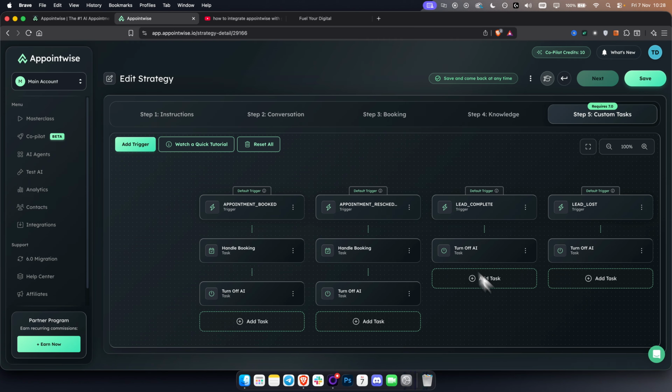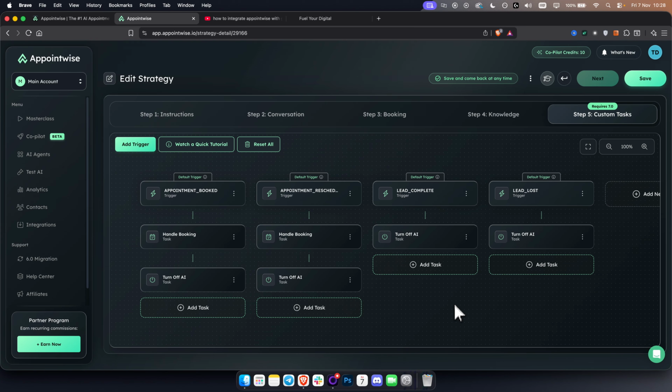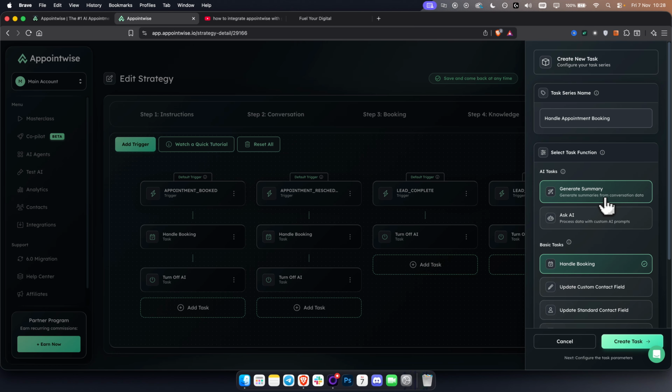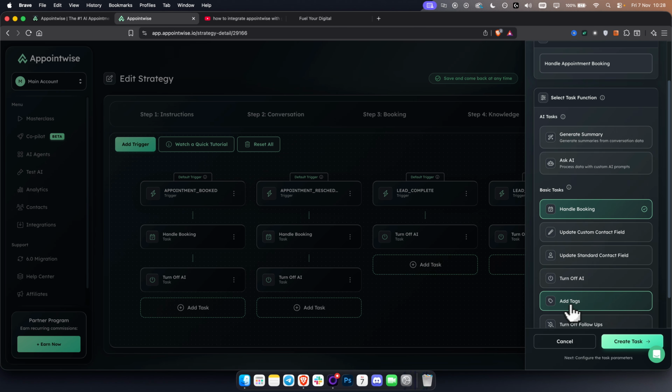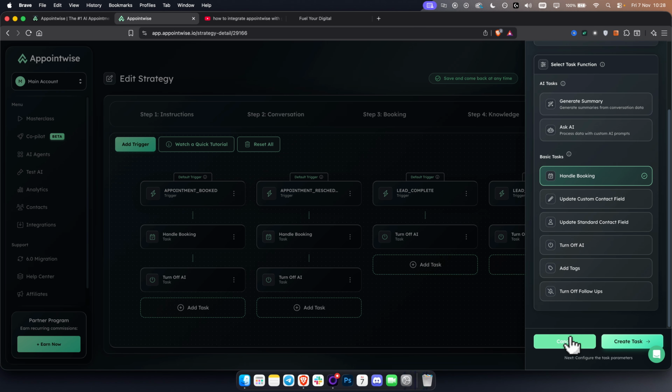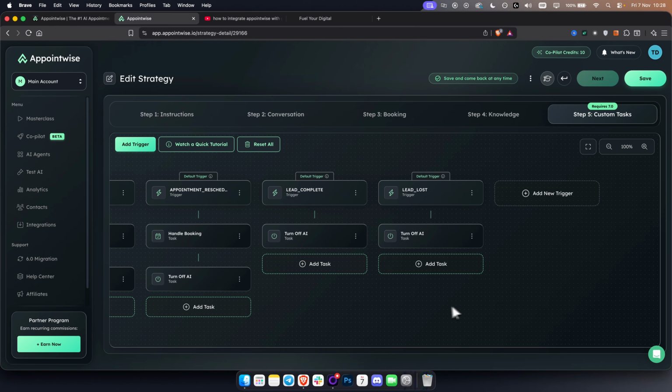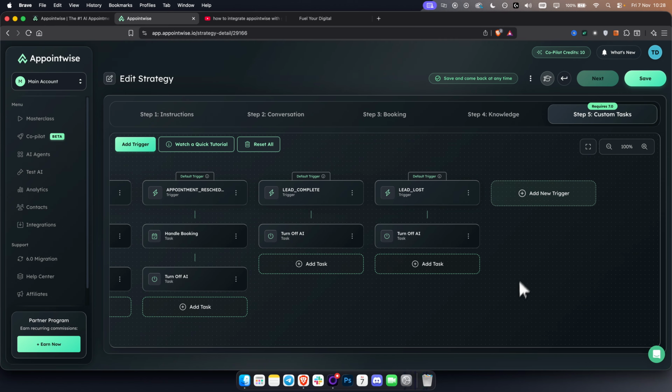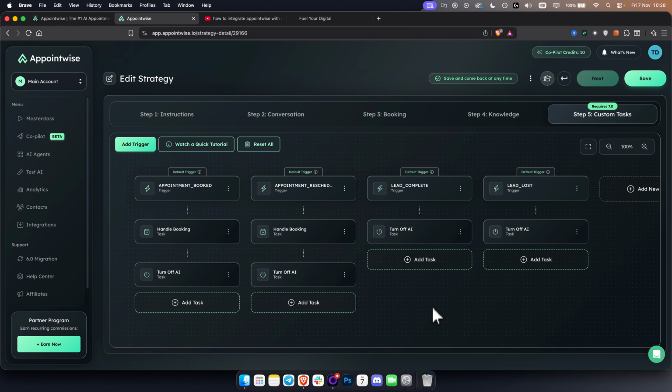From there, we have custom tasks. For custom tasks, you don't have to mess around with this, but for example, whenever an appointment is booked, the AI will handle the booking and then the AI will be turned off. Now you can add another task here, for example, generate a summary, update custom contact field, add tags, turn off follow-up, stuff like that. So you can do that too. You can add a new trigger too, but that doesn't really matter right now.